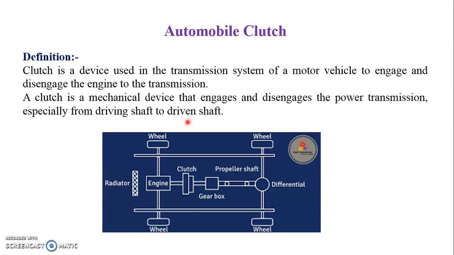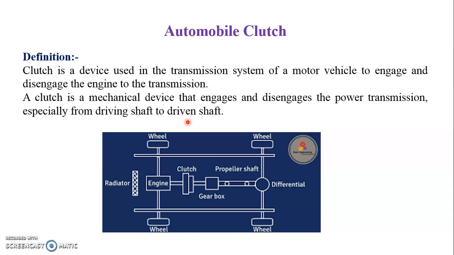So first we'll discuss this transmission system. The word transmission means the whole mechanism that transmits the power from the engine crankshaft to the rear wheels. Transmission system is nothing but one mechanism which transmits the whole power that is available at the engine crankshaft, the engine output shaft, to the rear wheels. So whatever power is available at the engine output shaft is to be transmitted to the wheels. That is our main aim, and for that purpose we are going to use this transmission system.